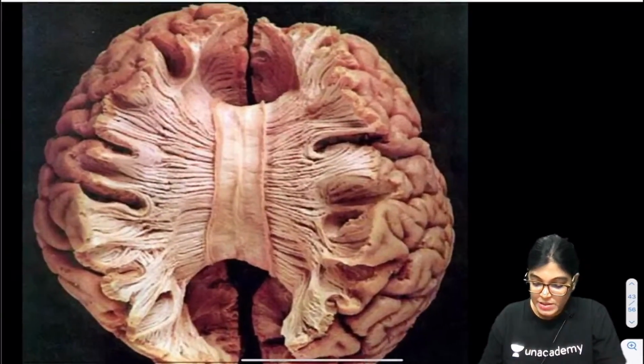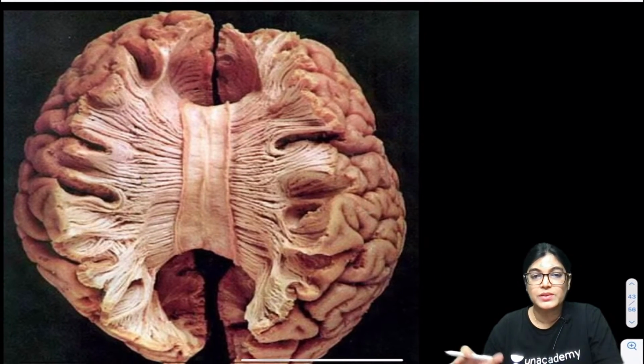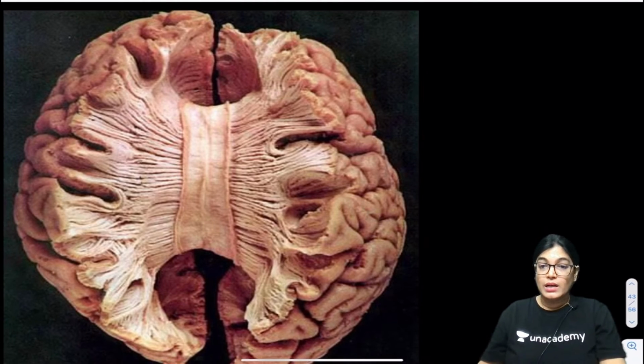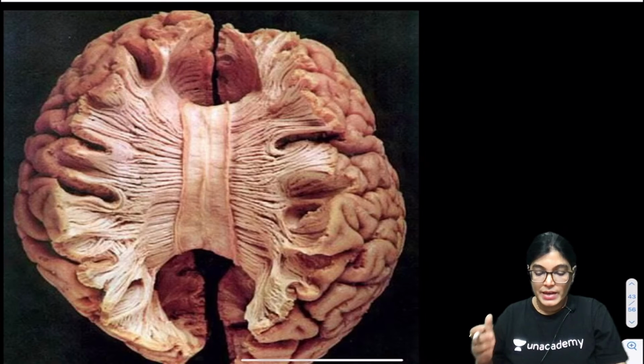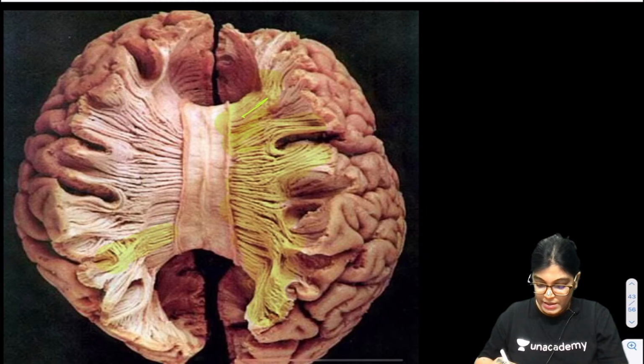So my dear friends, let me just enlarge it. Now this is the brain specimen showing you the corpus callosum from the inferior aspect. These are the fibers of corpus callosum. These fibers which I am highlighting with this color are connecting one cerebral hemisphere with the other. So I think you are quite sure that these fibers are interhemispheric.